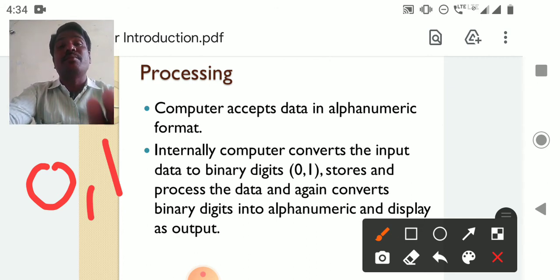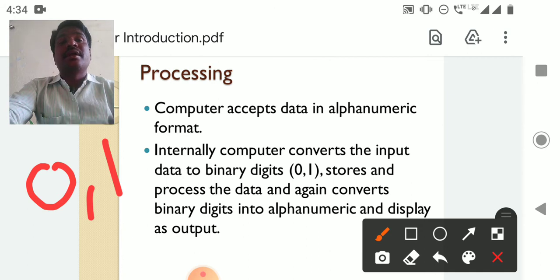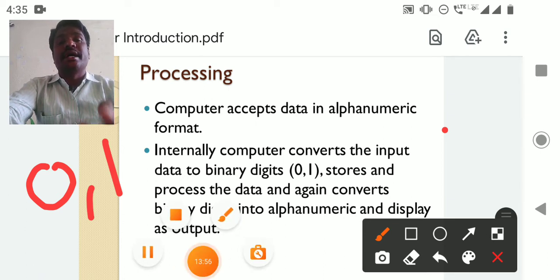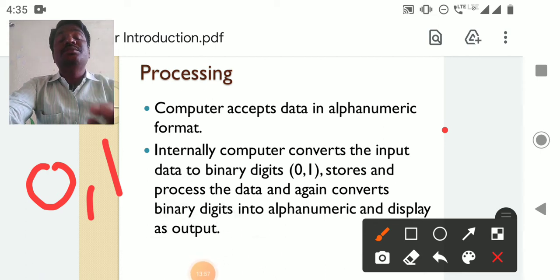The computer memory: in the mobile phone, computer or camera, whatever we are using, there are microchips, which are the memory. In that memory, the data is stored in the form of 0s and 1s only. This is called binary data.